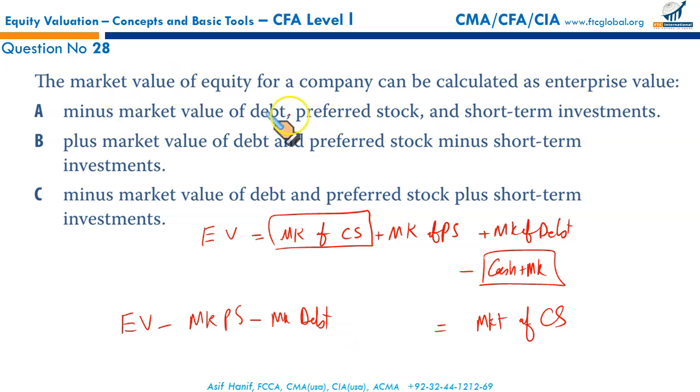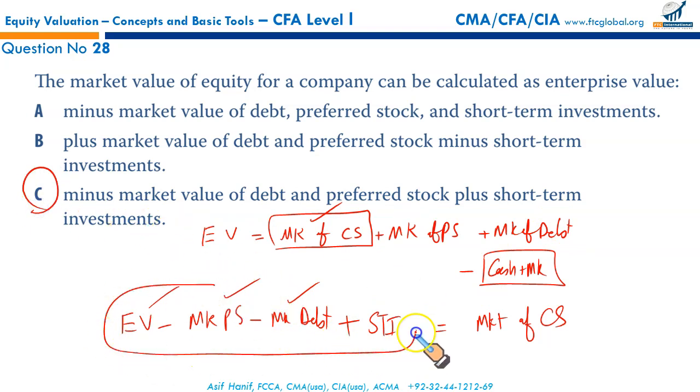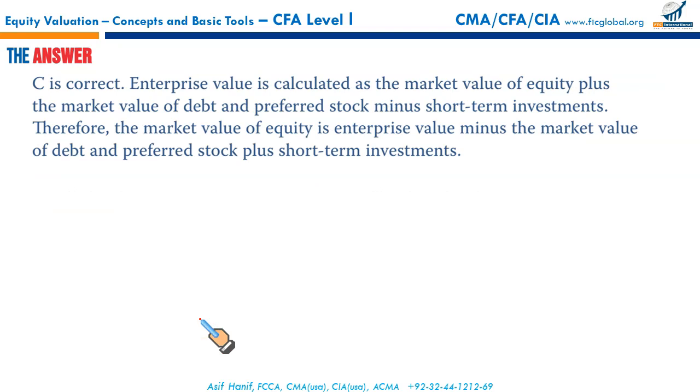So your market value of equity is equal to enterprise value minus market value of debt minus market value of preferred stock, and this one remaining plus short-term investments. So as you can see again, market value of common stock is EV minus preferred stock minus market value of debt plus short-term investment. So this is the perfect arrangement that is quite in consonance with the last arrangement. So C is the right option. Next.